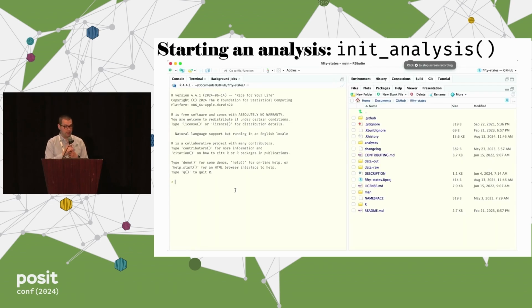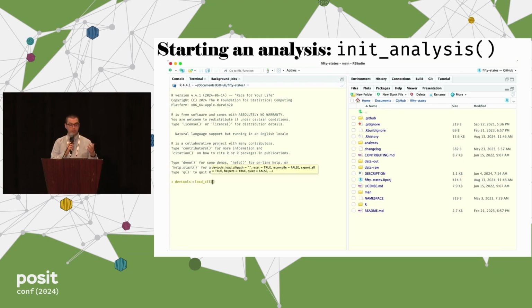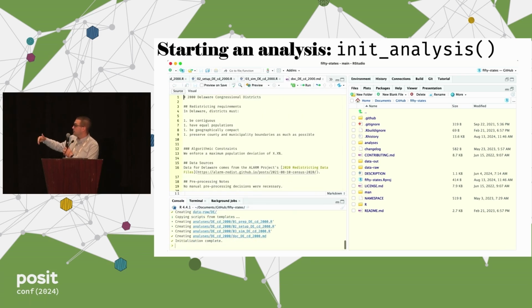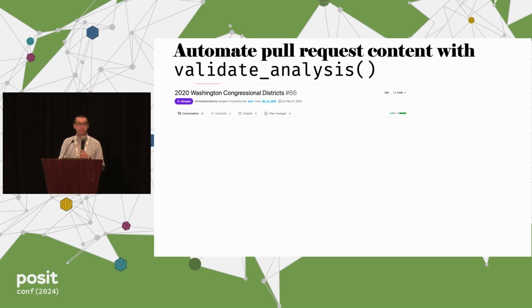What this looks like is if you run into RStudio, you could run something like devtools::load_all. And then here I'm showing you just running an init analysis for the state of Delaware, DE, for the 2000 cycle. And when you hit run, it creates all sorts of files, which is where all of these templates come in. We can standardize then what the inputs are, what the outputs are, so that that little bit of manual intervention doesn't go crazy. And of course, we want to be able to see this and share this.